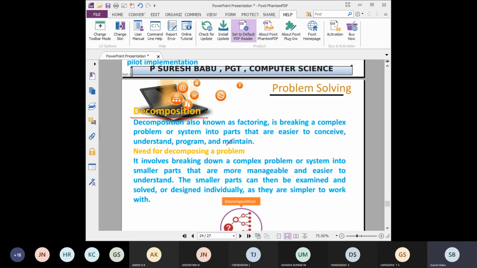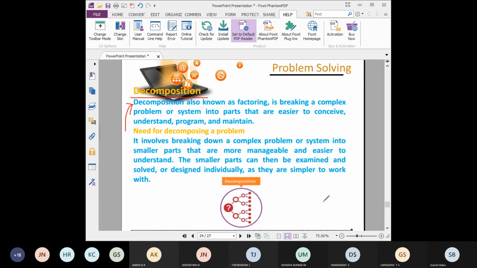So here the most important thing is decomposition. Anyone tell me what decomposition actually means? Students? Anyone? What is meant by decomposition?